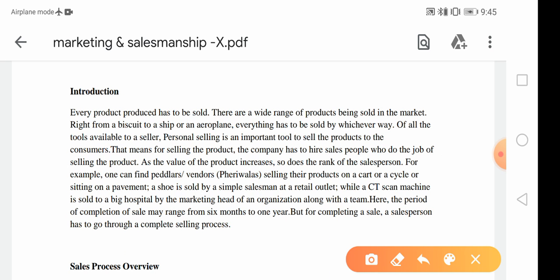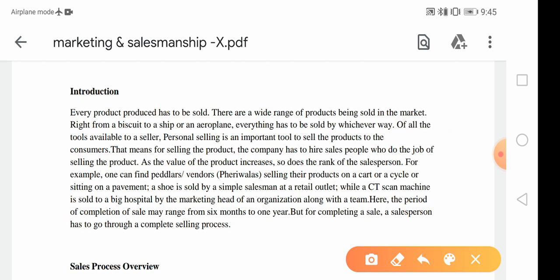Every product in a market is meant to be sold, and there is a wide variety of different products we can find in the market, right from a needle or a biscuit to a big ship or an aircraft. Everything has to be sold in whichever way, and different methods of selling are there in the market.